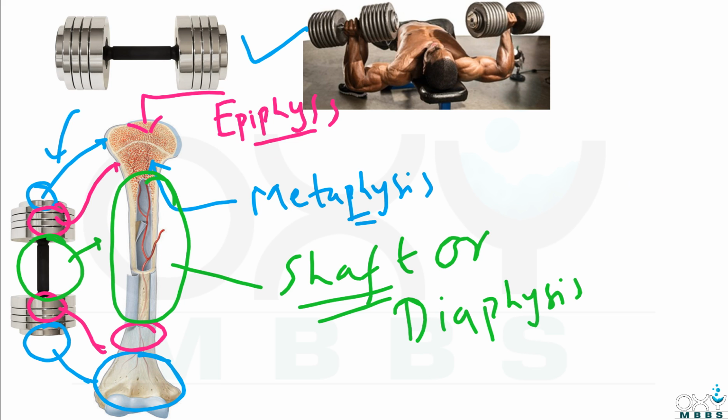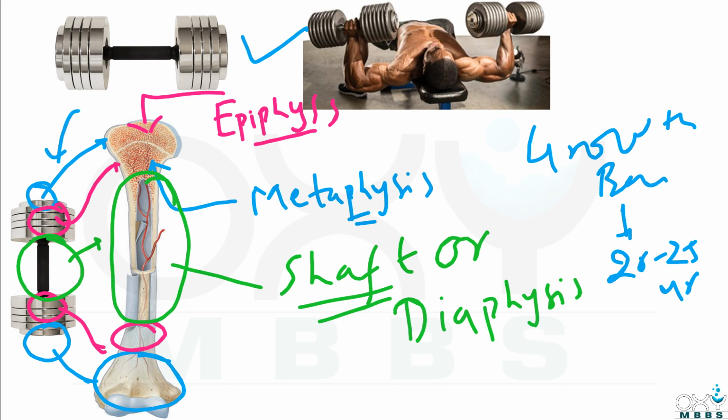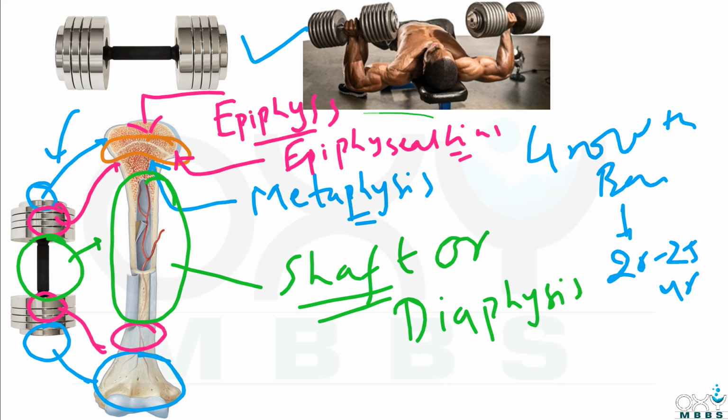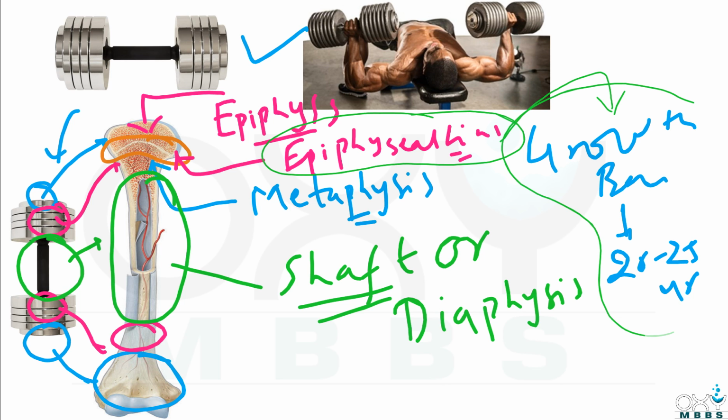Now friends, after complete growth of the bone, that is at around 20 to 25 years of age, a line is visible in between the epiphyses and metaphyses, and this line is called the epiphyseal line. Further in this video you will come to know what this epiphyseal line is and why it is formed only after the complete growth of the bone.